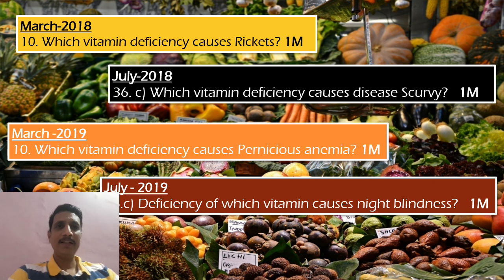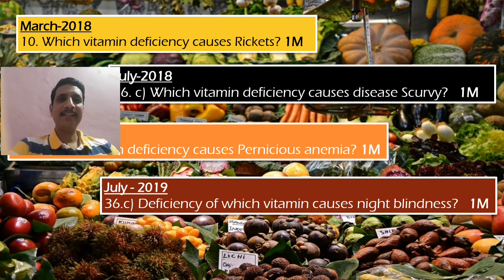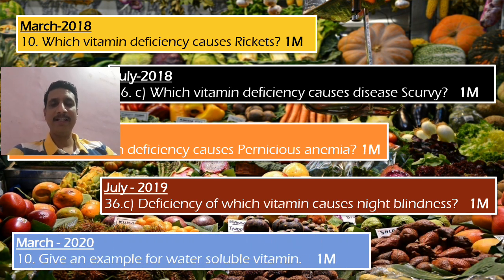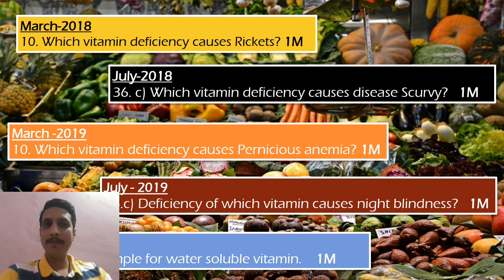Then we had July 2019, 36th C: deficiency of which vitamin causes night blindness. And in the previous exam this year, March 2020, the 10th question was like this: give an example for a water soluble vitamin, for how many marks, 1 mark. Okay, clear? Either on a deficiency disease concept or on a solubility, that means classification concept.